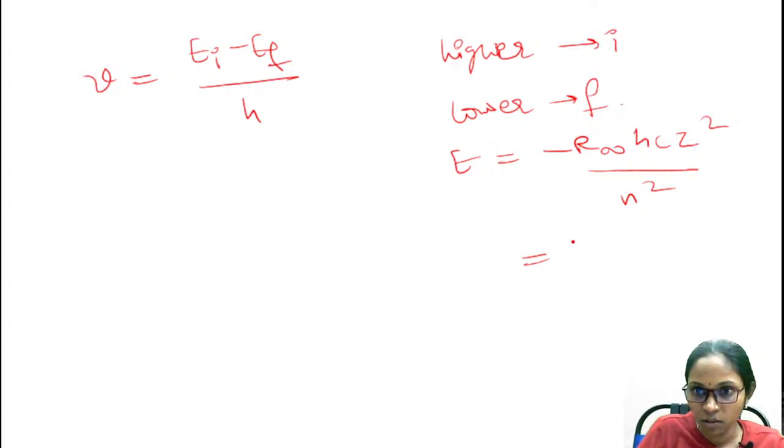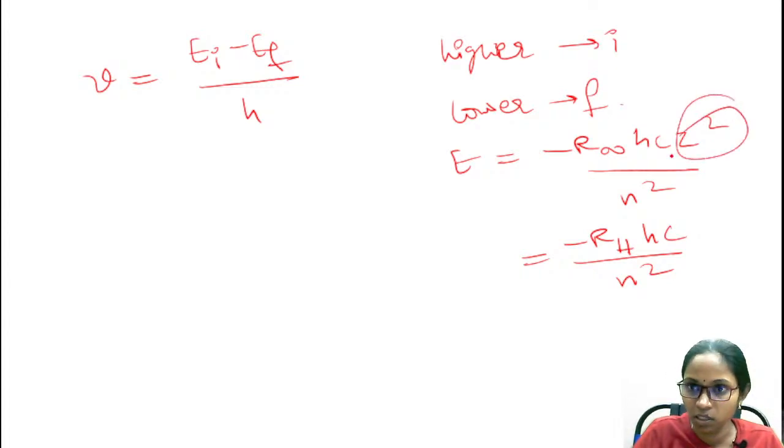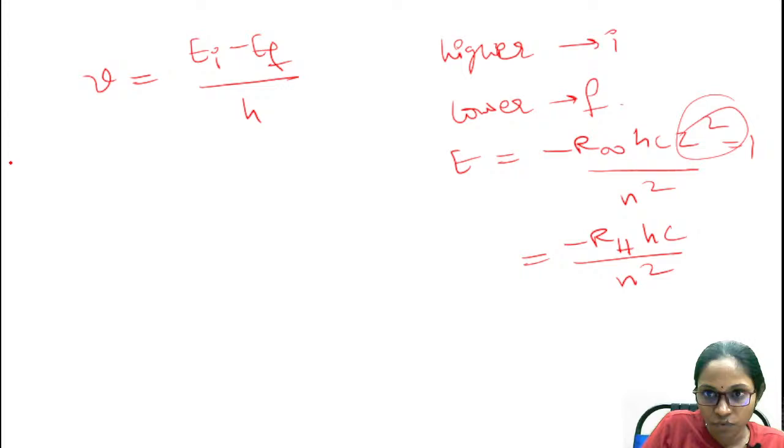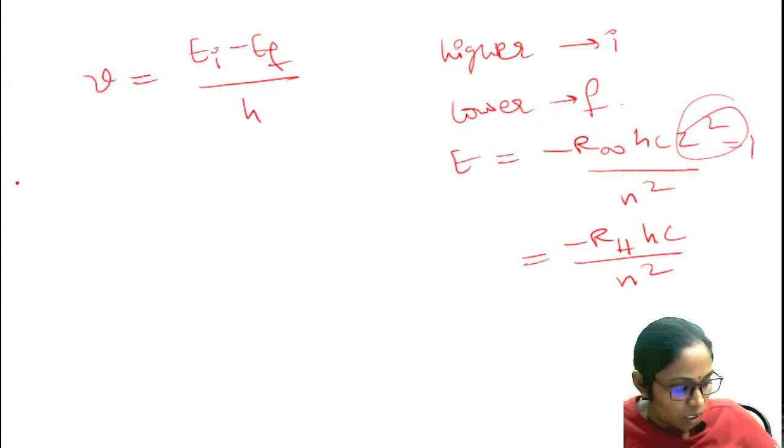I'm taking here the Rydberg constant for hydrogen atom, therefore I'm representing it with R H hc by n square. Z is equal to 1 for hydrogen atom. Therefore, I'm taking this frequency as 1 by lambda.